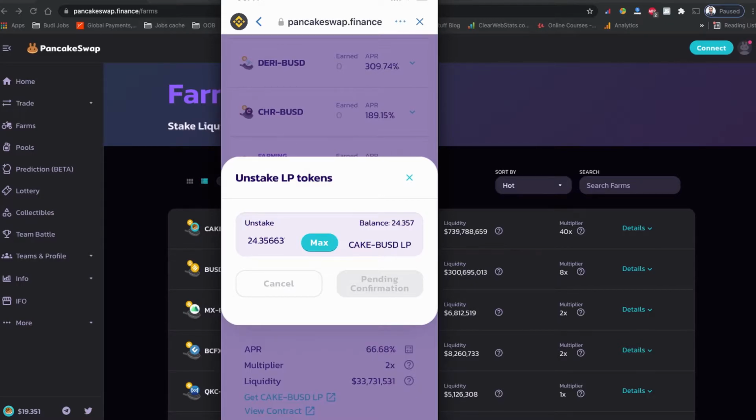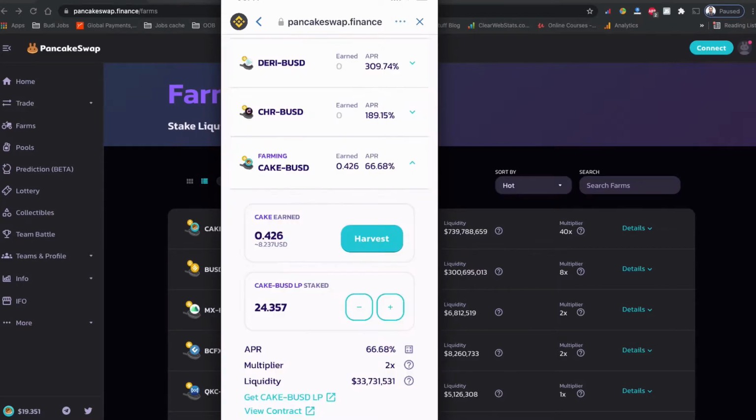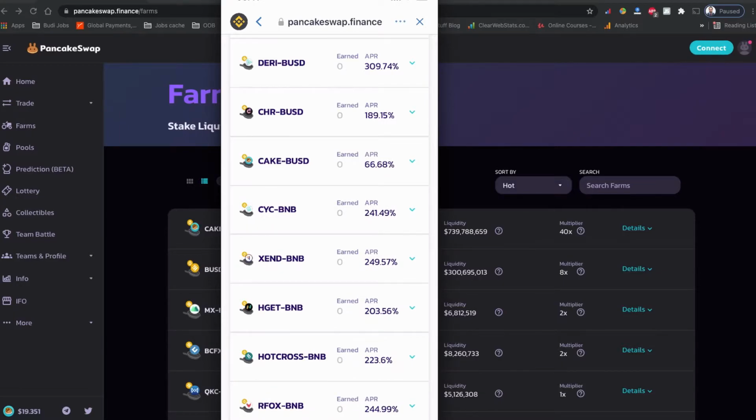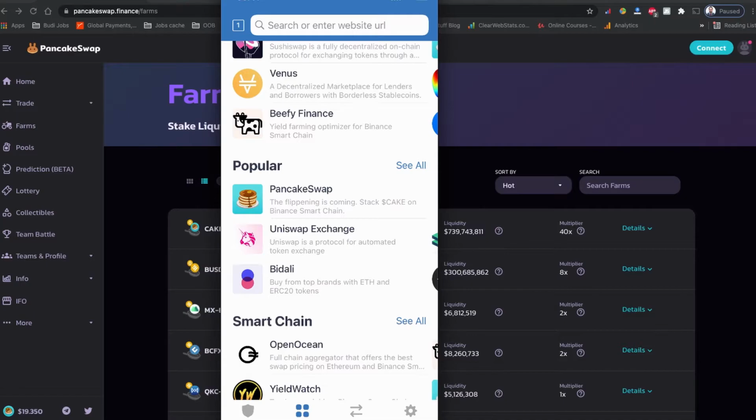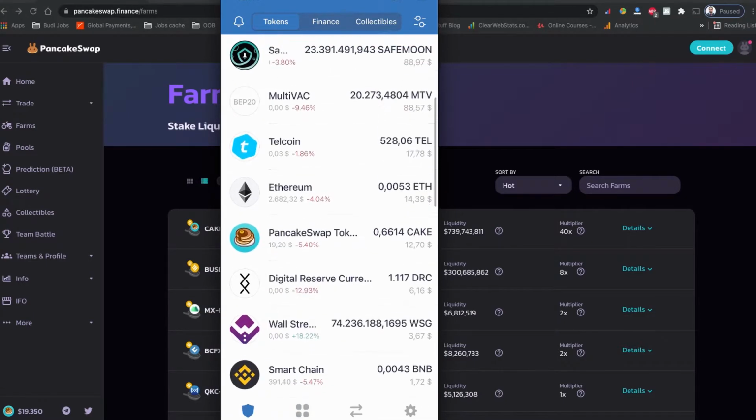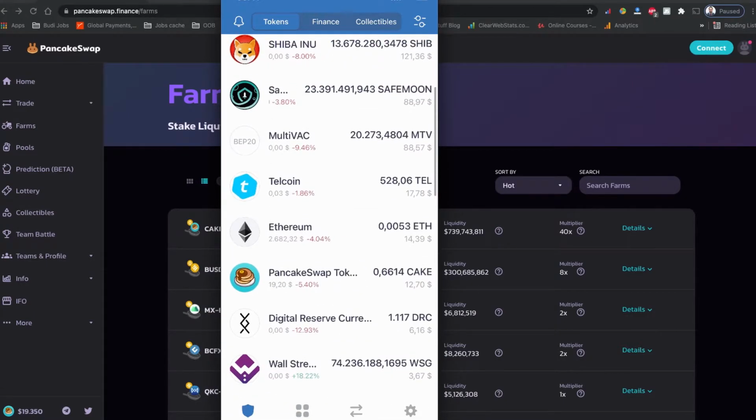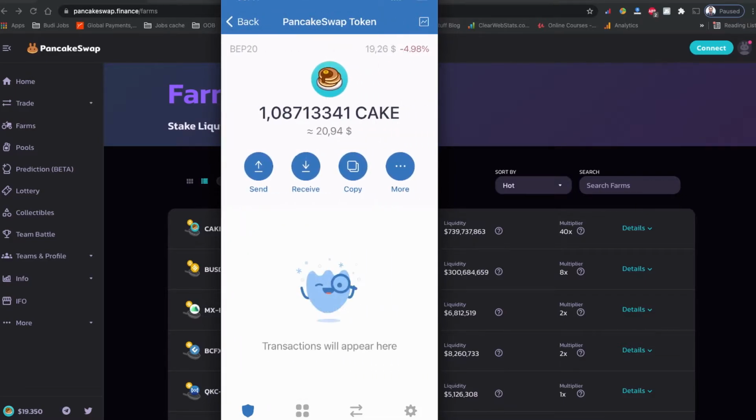Pending confirmation. I should be receiving my Cake annual percent return. Let's head to my Trust Wallet and see. I had 0.6614 Cake previously, so I'm going to tap it here. That's the reward I received from providing liquidity to the PancakeSwap farms.